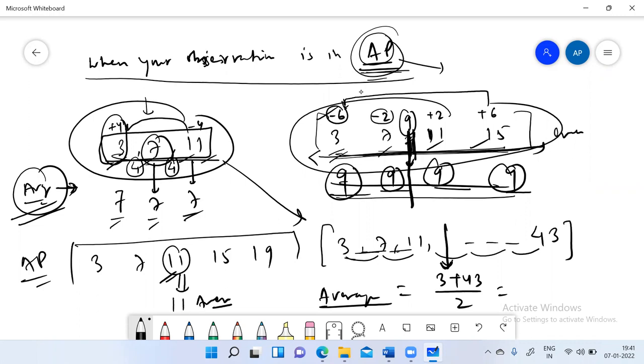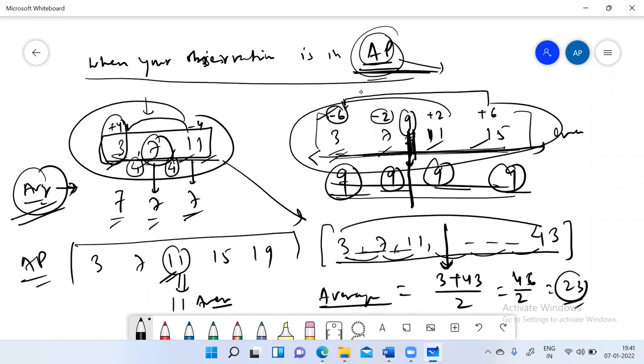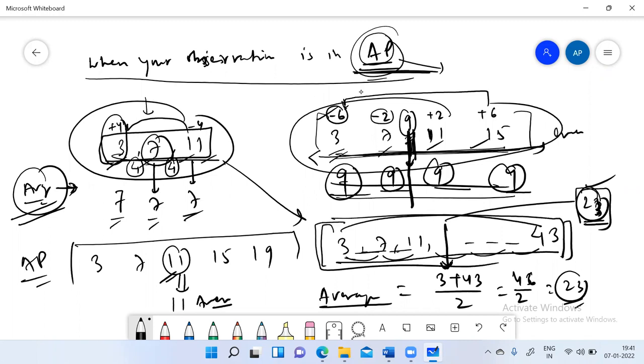So rather than adding all the numbers and dividing by the number of observations, since you know this is an AP, you just add the first and last, and divide by 2: 46 by 2, which is 23. So 23 is the average of these observations.